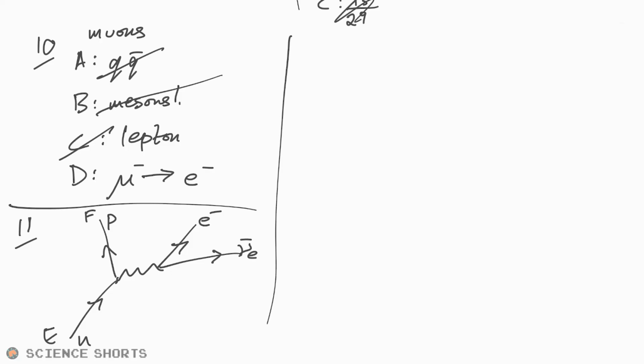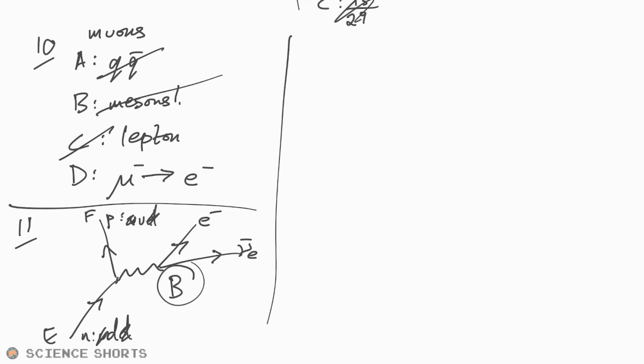We're not talking about those, are we? We're talking about quarks. Okay, that's okay. Like I said, neutron is up, down, down, and proton is up, up, down. And so therefore we have a down quark turning into an up quark. And so it looks like the answer is going to be B.